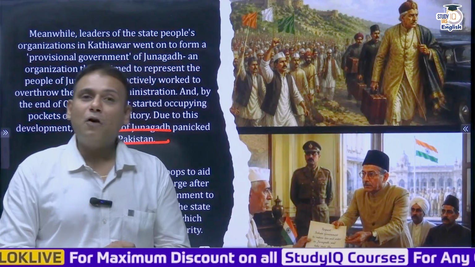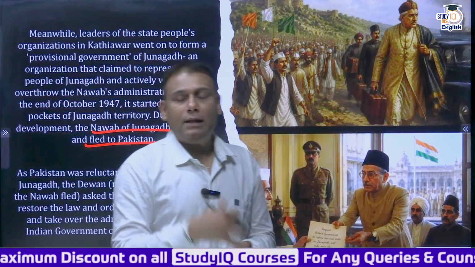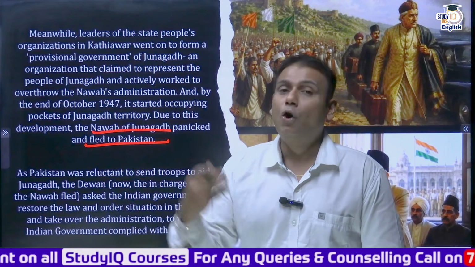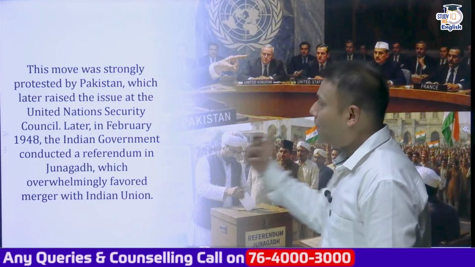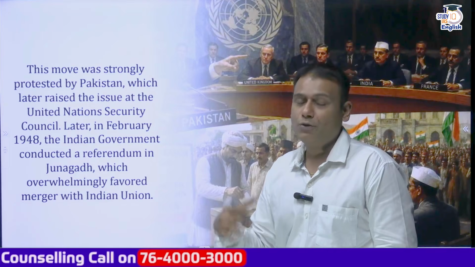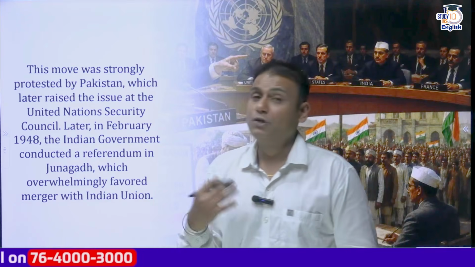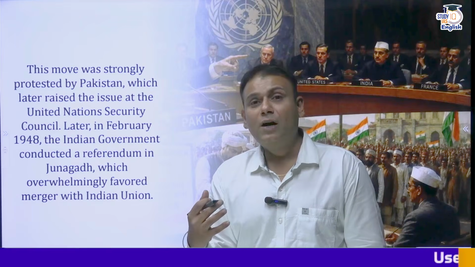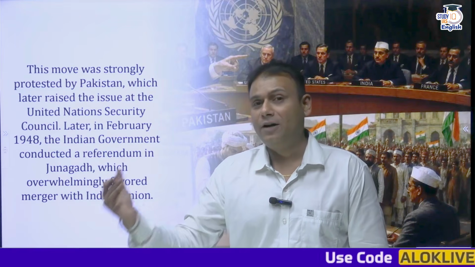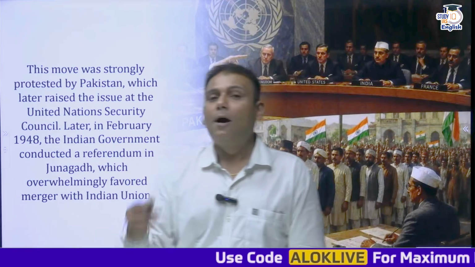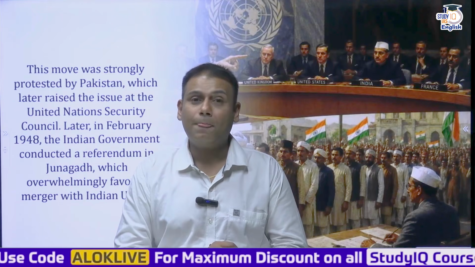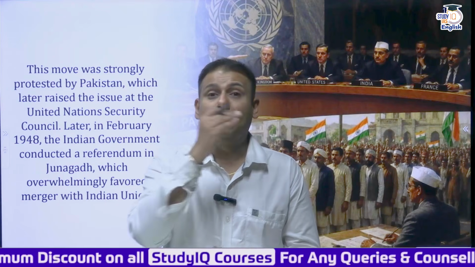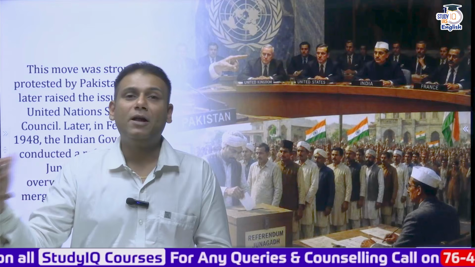And finally, the Diwan of Junagadh requested the government of India, please help us in maintaining the law and order situation here. So at this particular point of time, the government of India intervened so that the law and order situation could be normalized or stabilized. But this was not at all liked by Pakistan. Pakistan strongly opposed this and approached the United Nations Security Council. After that, a plebiscite was conducted in Gujarat and the majority of the people favored joining the Union of India. So that was the story of Junagadh, specifically with the dominion of India.